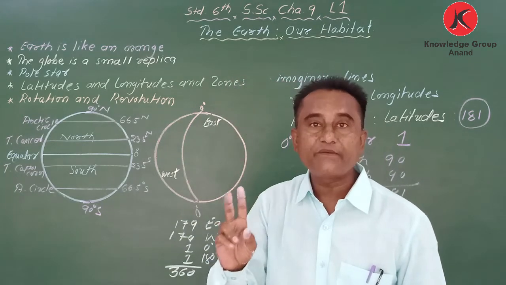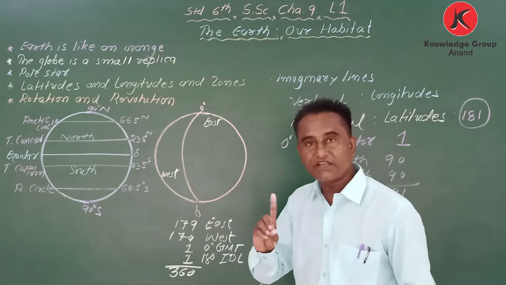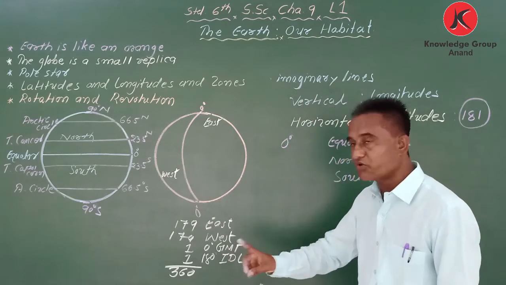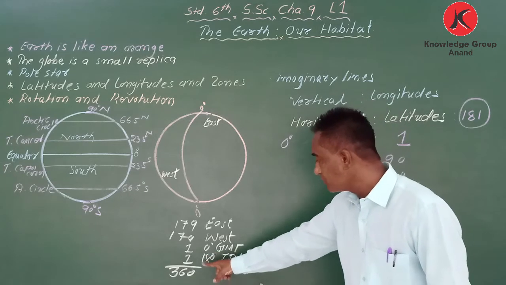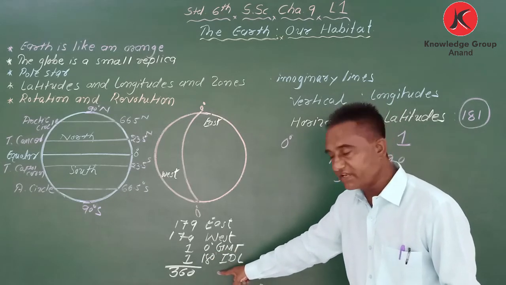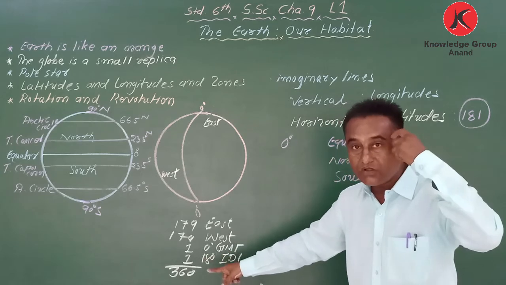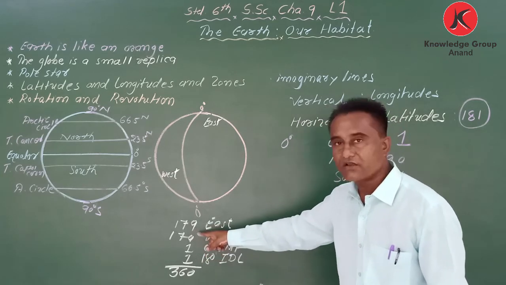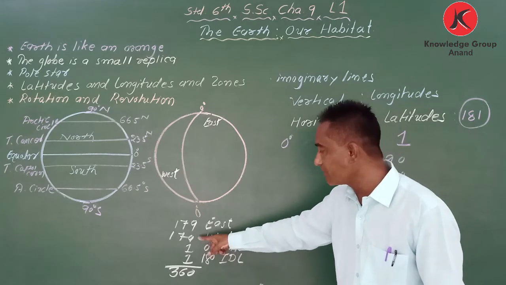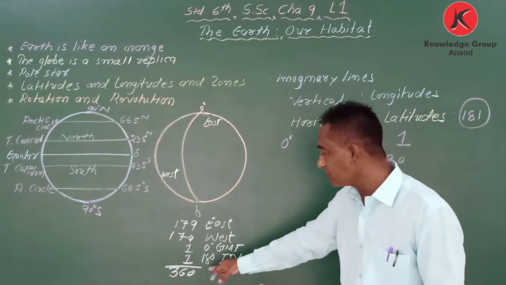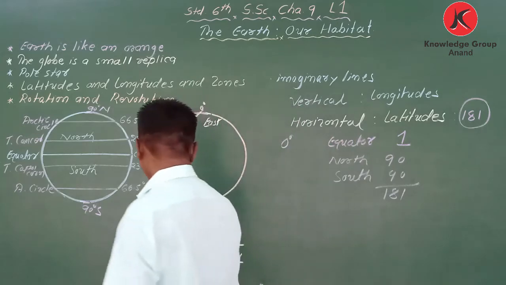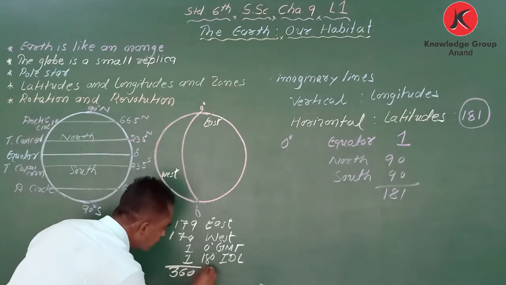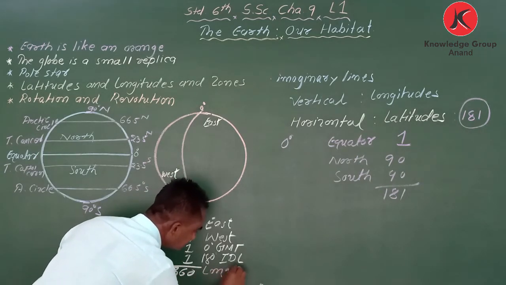There are not two 180s. The 180 longitude is only for one time. So one time 180 degree longitude, one time 0 degree longitude. So 179 plus 179 is 358, plus 2, so total 360. How many longitudes are there? 360 longitudes. Got it?